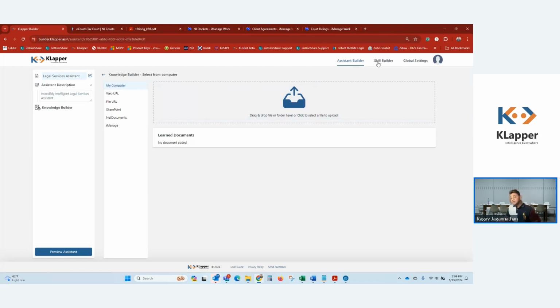Then we have the skill builder. So far we've talked about KLapper learning from your content sources and doing Q&A, but KLapper is more than that. KLapper has wings. KLapper can do stuff for the attorney. KLapper can do timesheet on behalf of the attorney. The assistant can basically approve expense claims, create IT support tickets.